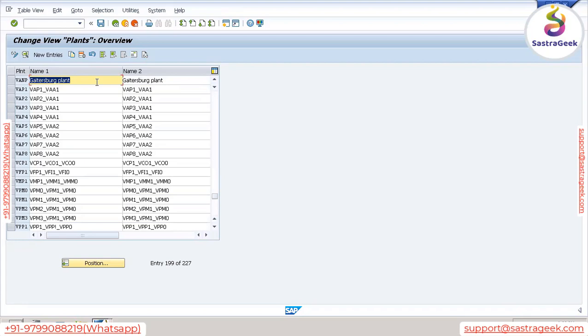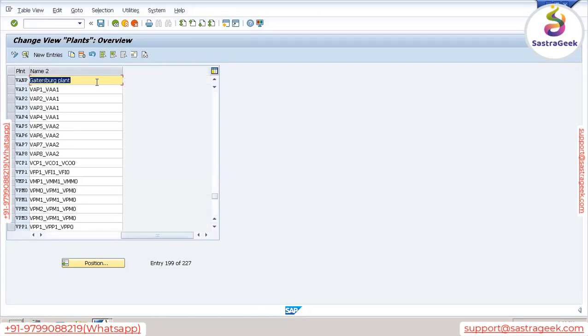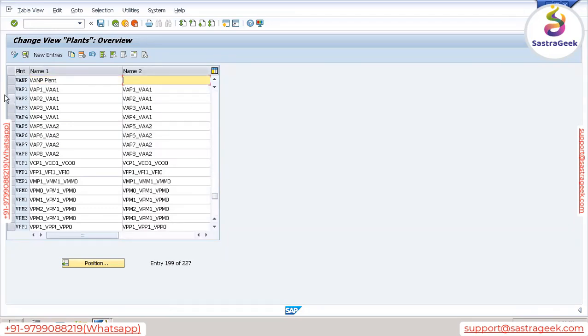Why is it coming? Because of copying 1000. So let's define here also VANP plant. Here name 1, name 2 is available, but again it depends on your client. If the client does not have name 2, no problem. We will leave this field blank. We'll remove this and keep only name 1. If they have such a name, then we need to specify it.